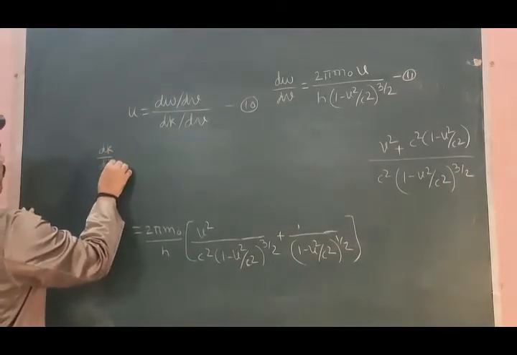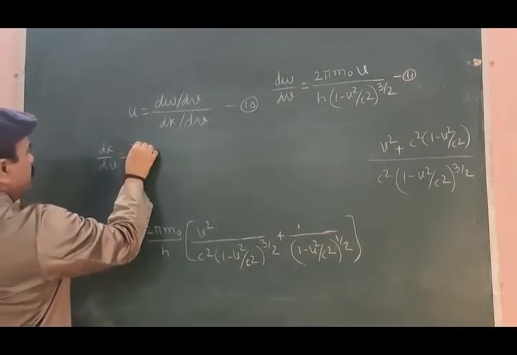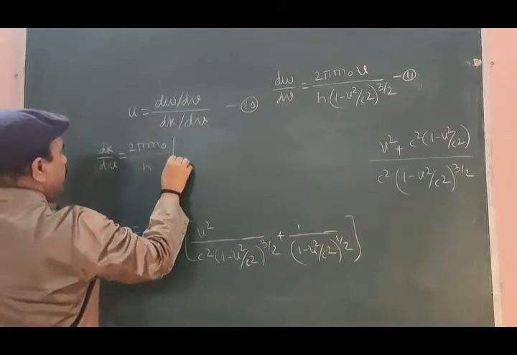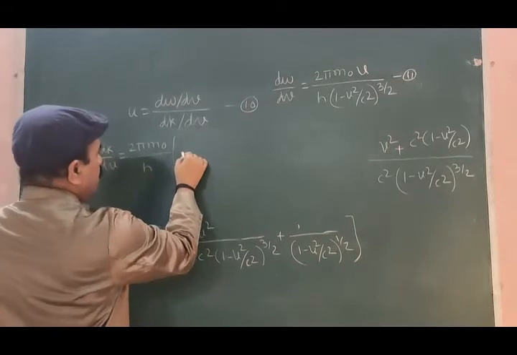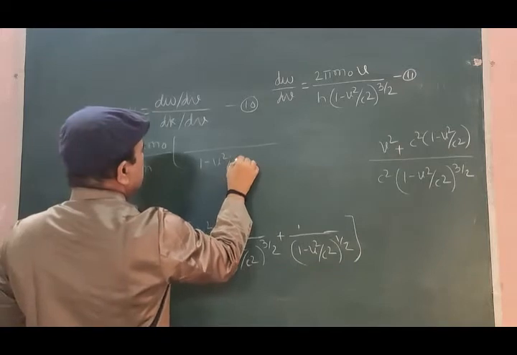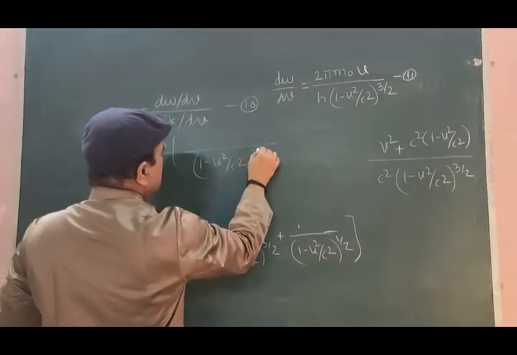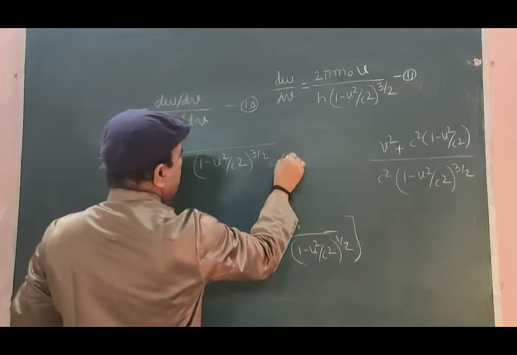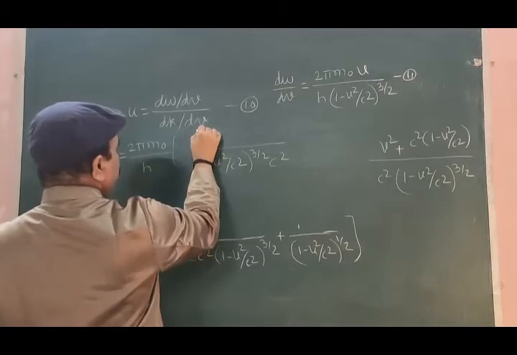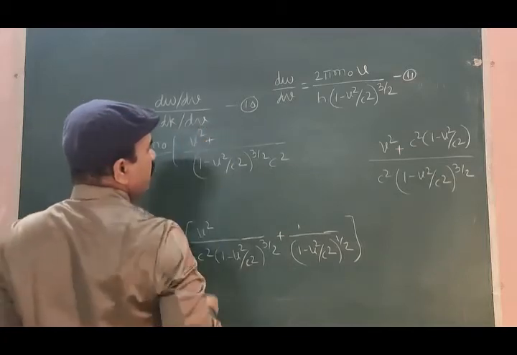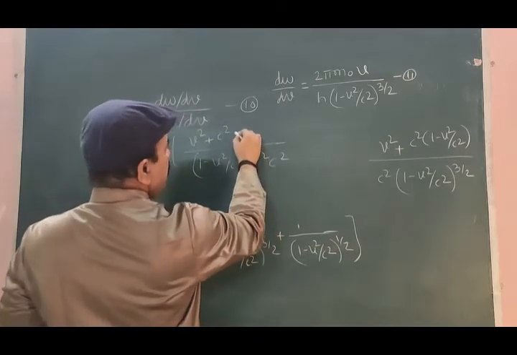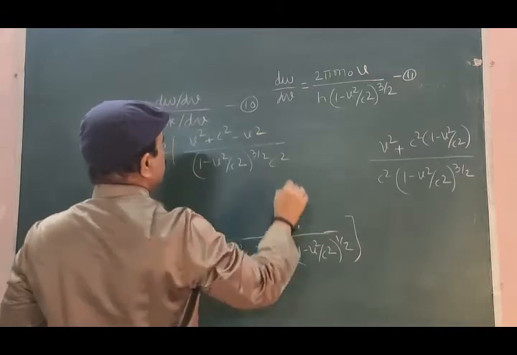dk by dv is equal to 2 pi m0 divided by h into 1 over [1 minus v square by c square] to the power 3 by 2 into c square, and in the numerator, v square plus c square minus v square.